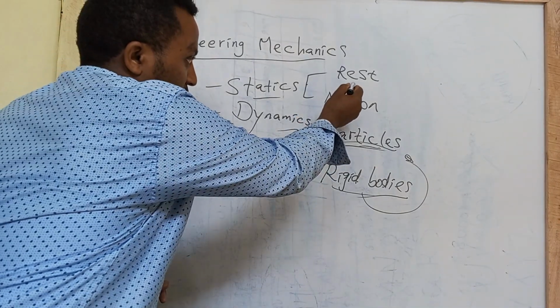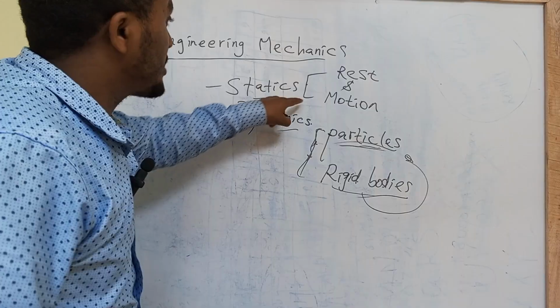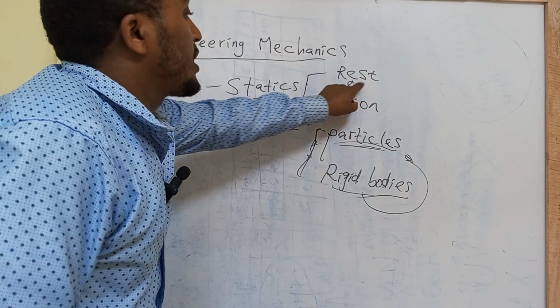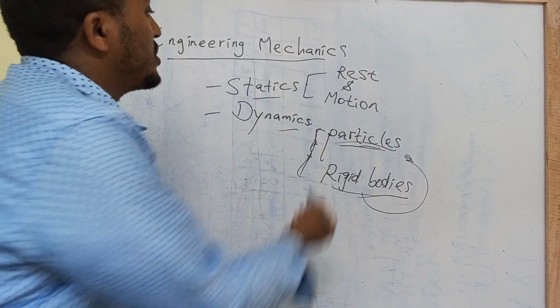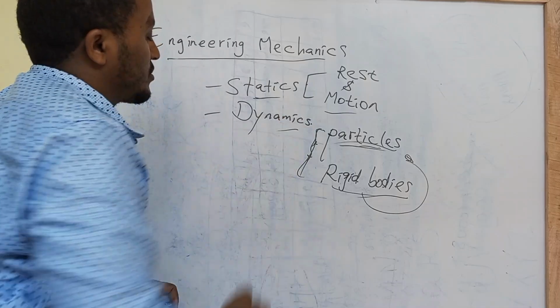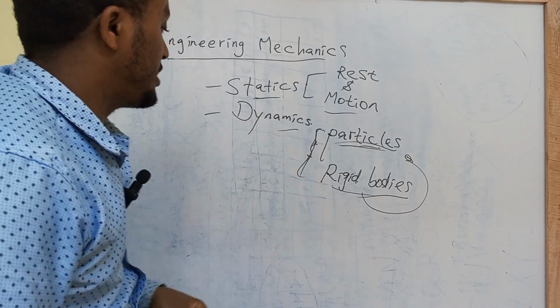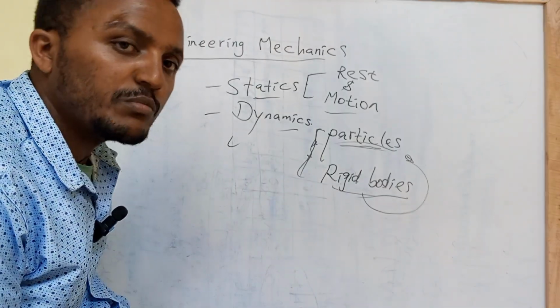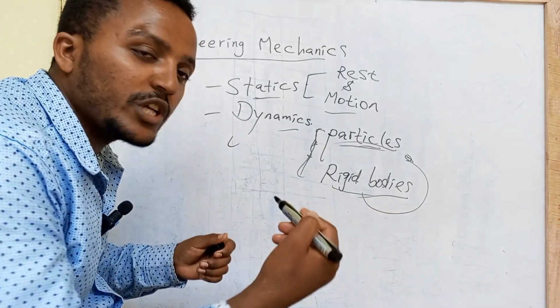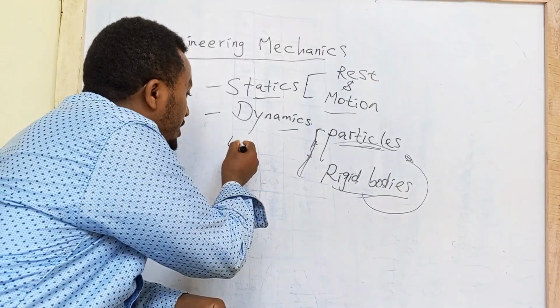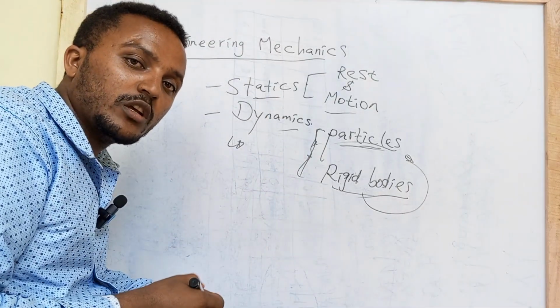As a definition, statics is when objects are at rest or objects are in motion. This is the basic category for statics. Whereas in dynamics, as I said, objects are in motion, or there is a state of action of force and its resulting effect on the object.